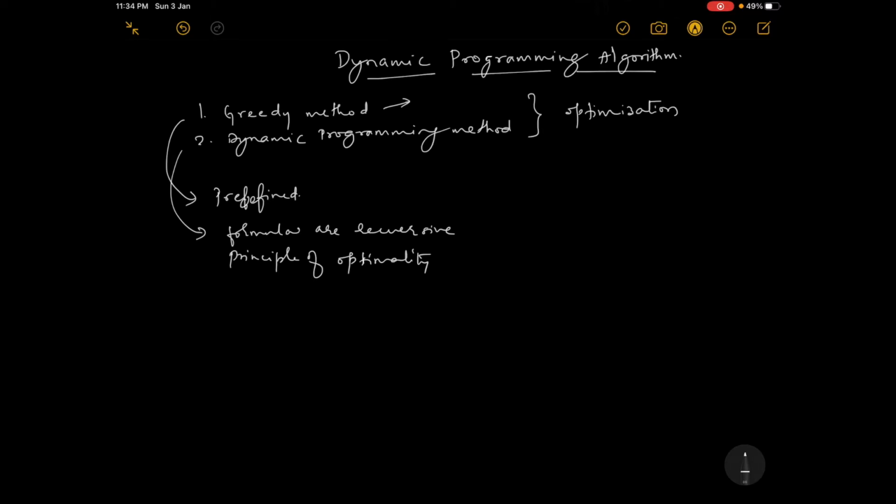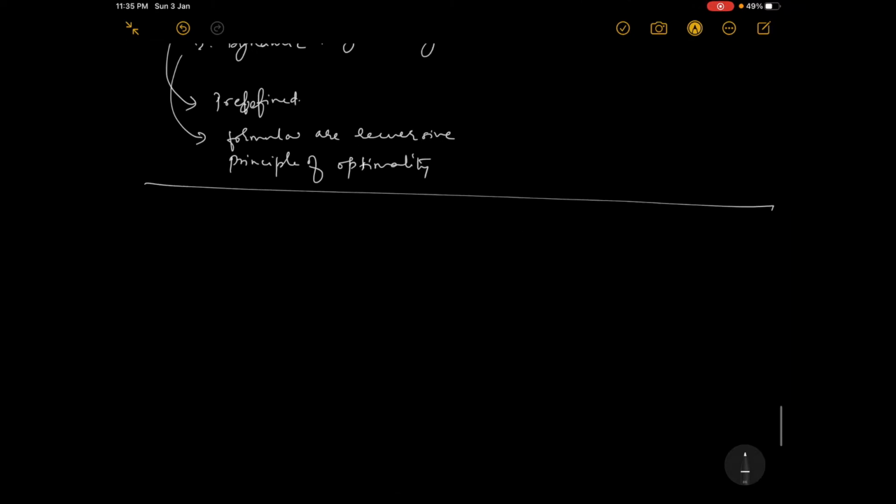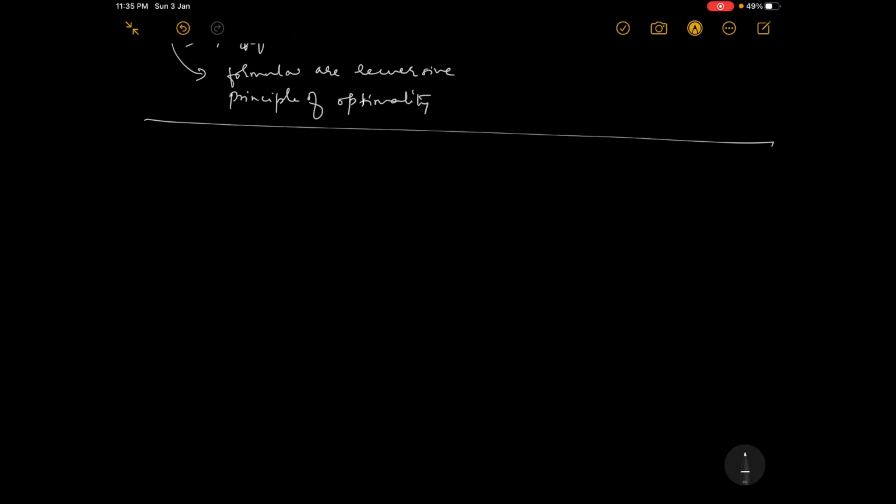So there is a sequence of decisions, you make changes in your decisions at every stage to get an optimal solution. That is, it follows the principle of optimality. Whereas in greedy method, at every stage you have a fixed solution. That is, minimum means minimum, shortest path means shortest. So here at every stage the decision is taken. Now let us see how dynamic programming adopts tabulation and memoization.